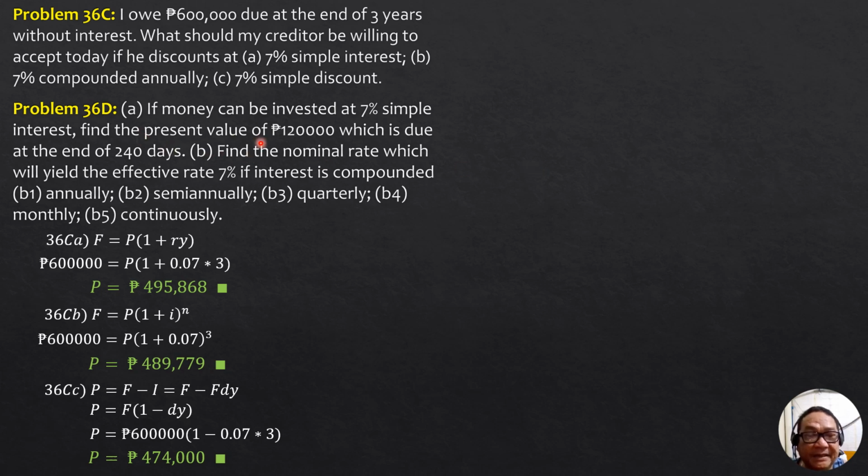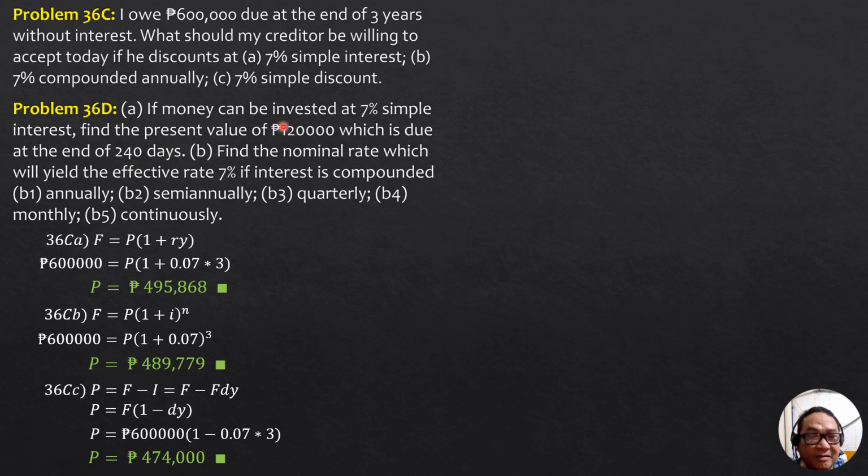And lastly, this part D here. If money can be invested at 7% simple interest, find the present value of 120,000 pesos, which is due at the end of 240 days. B, find the nominal rate which will yield the effective rate 7% if interest is compounded annually, semi-annually, quarterly, monthly, and continuously. So for part A, this is a different problem. B up to B5 is the same problem on effective rate. So find the present value of 120,000, which is due at the end of 240 days.